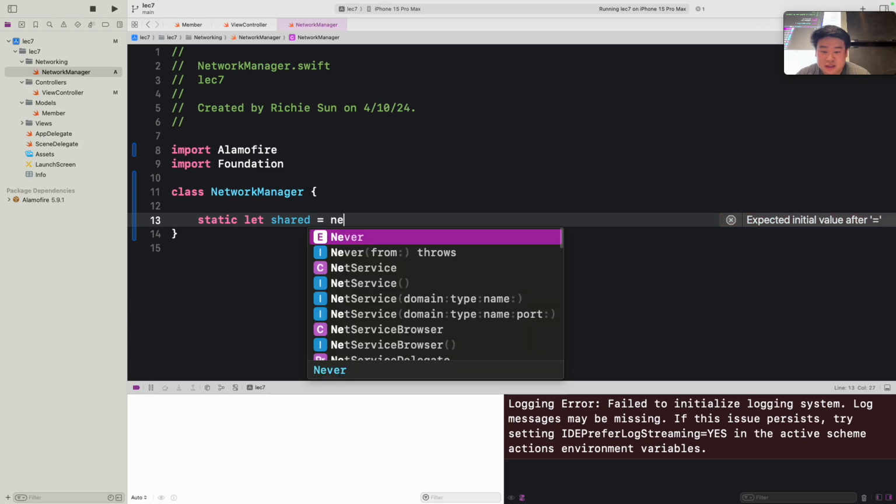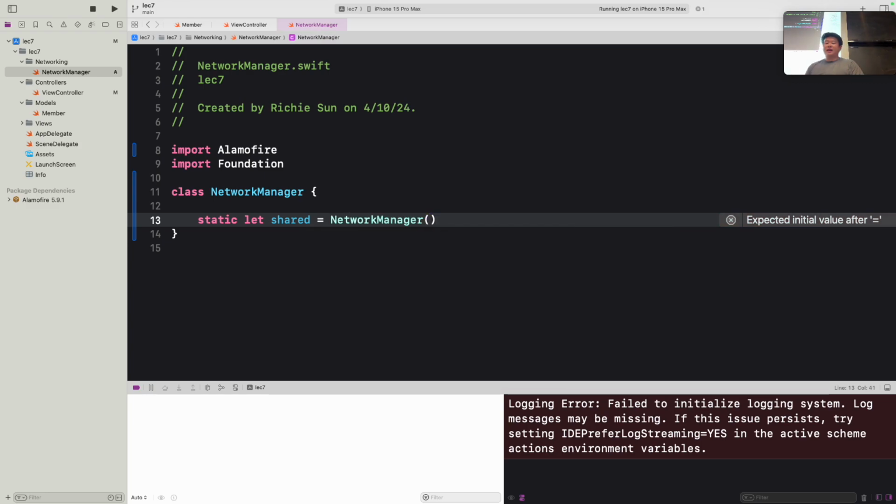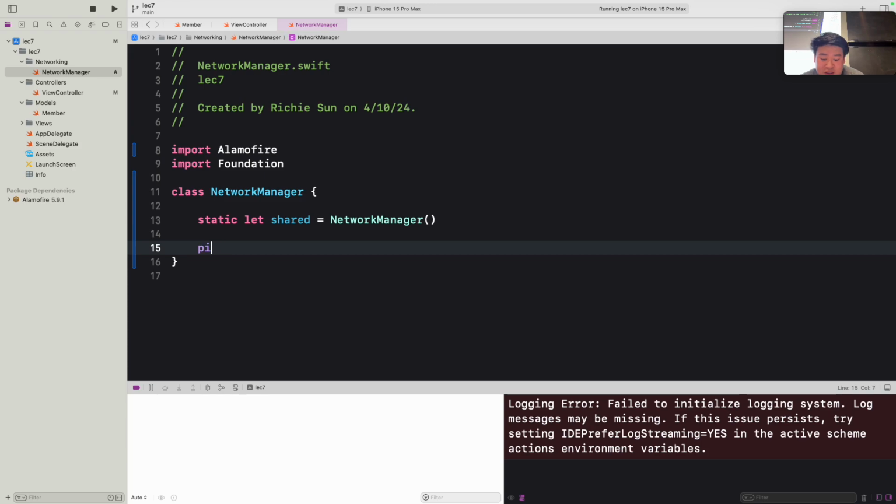And what we're going to do is call the constructor for NetworkManager within itself and have a shared instance of itself within the class. It may seem unusual, but this ensures that we only have one object of the NetworkManager class. And to further specify that, we want to make our initializer private. So we define a private initializer with nothing in it, just so we can never create another instance of NetworkManager. So now that we have NetworkManager set up, we want to start implementing our functions.